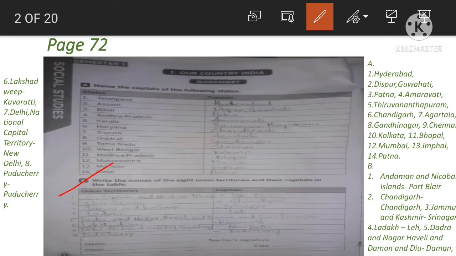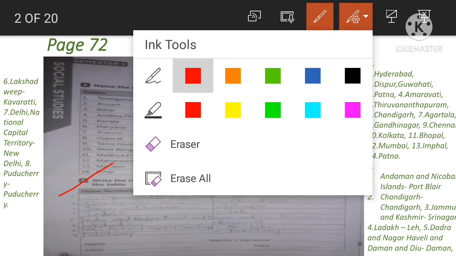Next, exercise B. Write the names of the 8 union territories and their capitals in the table. So here in the given table, we have to write all the 8 union territories along with each capital. So what is the difference between a state and a union territory? A state has its own government, but the union territory do not have their own government. They are directly under the control of the central government. So there are 28 states and how many union territories? 8 union territories. So let us write one by one.